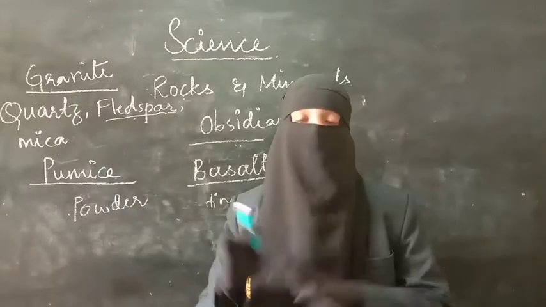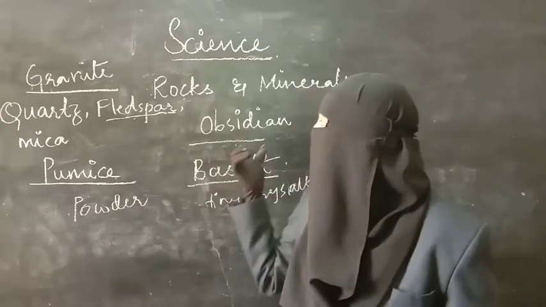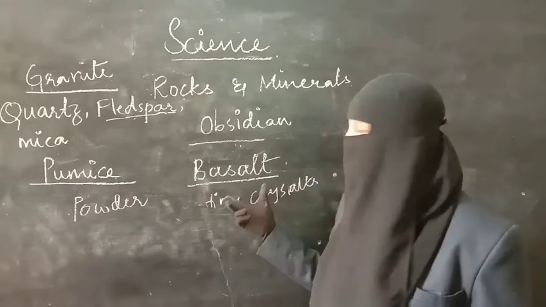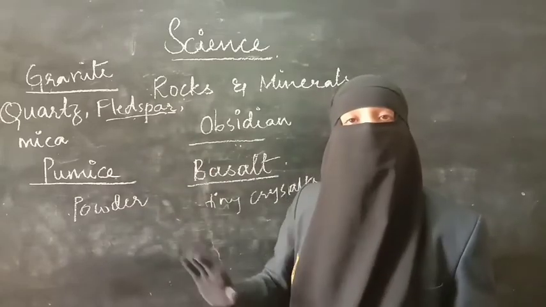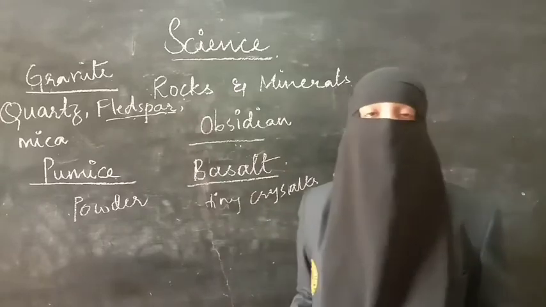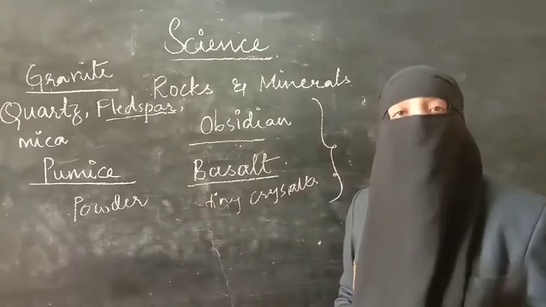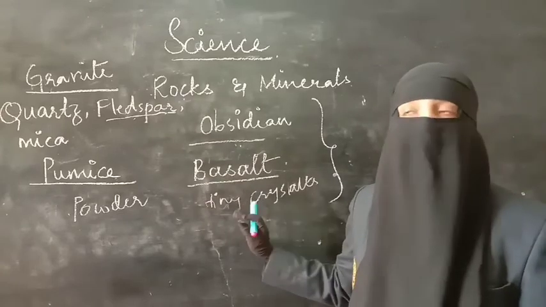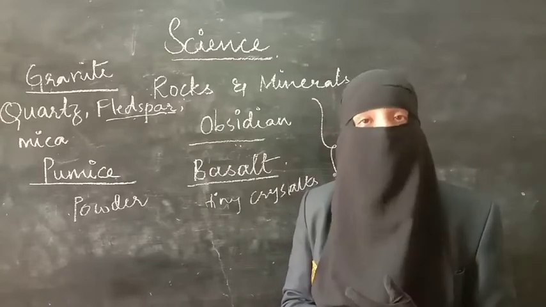Whereas granite looks like a rock, pumice has pores or holes in it, and obsidian is also a rock. Basalt is like powder and has tiny crystals, while the others have big crystals and are like rock. All these four are igneous rocks. They are formed when the magma and lava cool down. Igneous rocks are the base of mountains, plains, and the ocean beds.